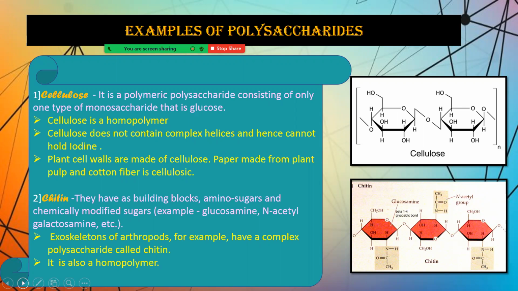Children, you have studied or you have heard about chitin. The cell wall of fungi is made up of chitin. It's also in arthropods, where the exoskeleton is made up of chitin. Chitin is also a homopolymer, but it's a modified sugar. It is N-acetyl glucosamine.